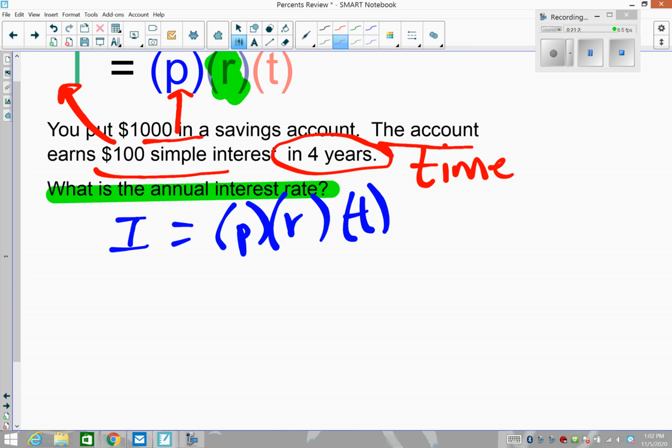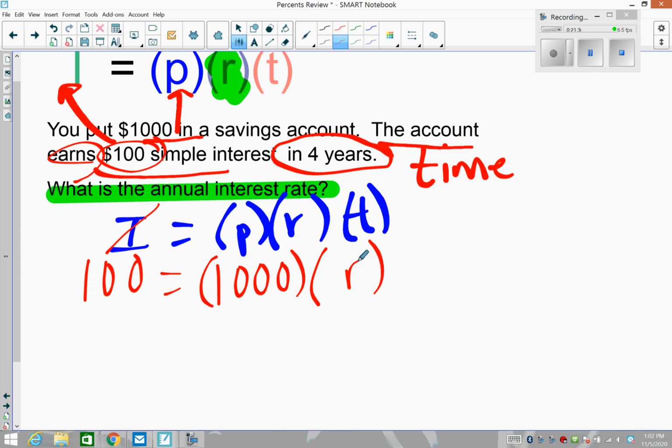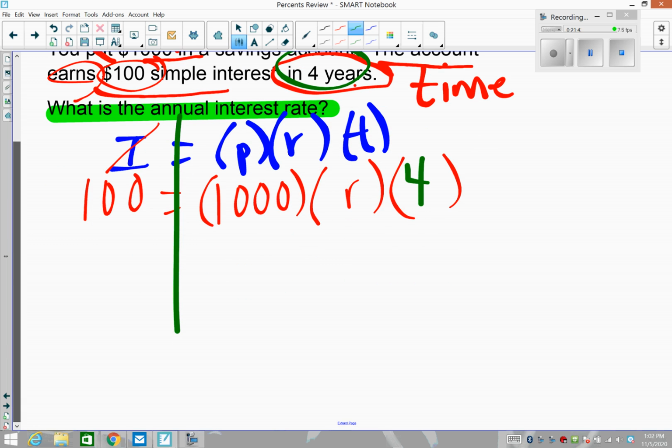Coolio. Here we go. So we have $100 that we made. That's the money you earned. See how they say you earned it? That's free money. 1,000 is what you start with. The rate is unknown, and the time is 4 years. Okay, so let's clean this up a little bit.